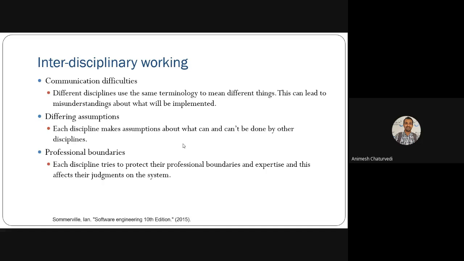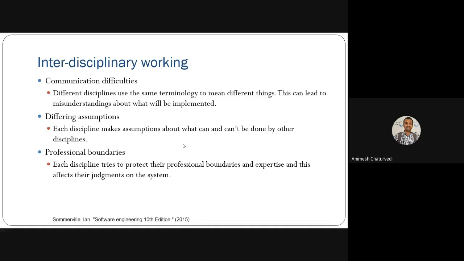That could lead to misunderstanding, making it hard to understand, hard to proceed, and hard to decide what to implement and what not to implement. Then there is difference in assumptions: various disciplines have different assumptions about what can be done and what cannot be done.